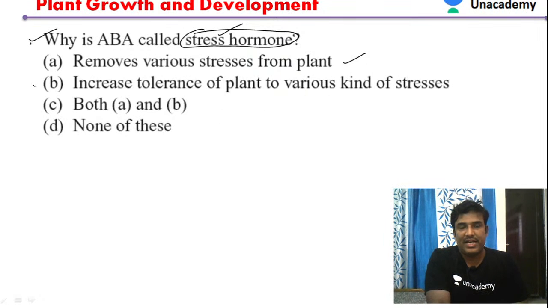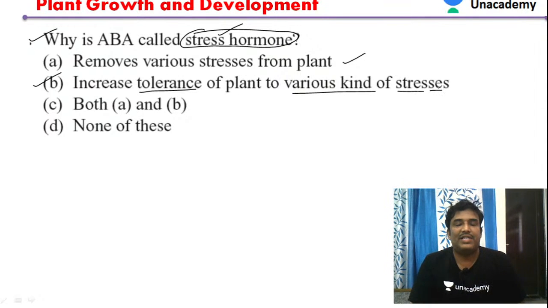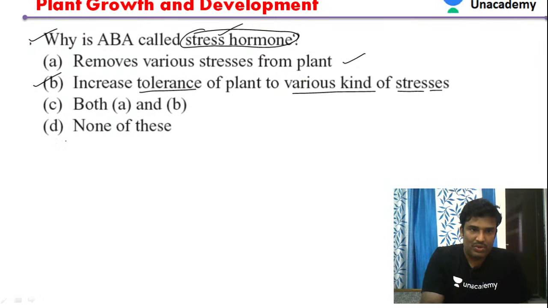It increases the tolerance of plants to various kinds of stresses. So it removes stress from the plants, and it also increases the tolerance of plants to various kinds of stresses. Both can be taken as the answer. Both statements are applicable here.